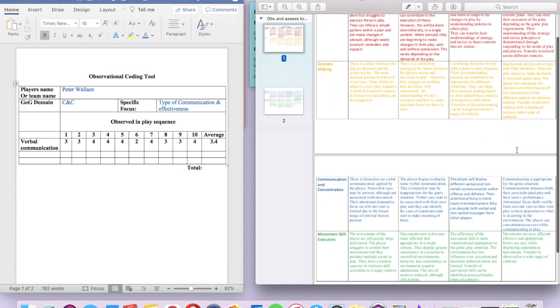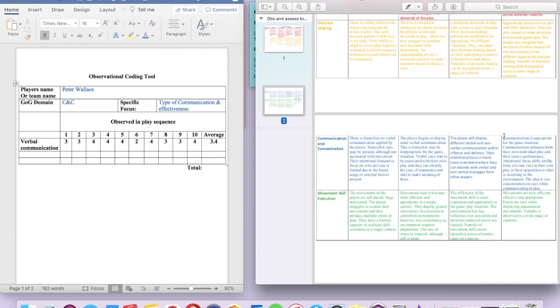If we look at the highly developed strand here, communication is appropriate for the game situation. Yep, that's obvious. Communication enhances both their own individual play and their team's performance, just like I was saying before. Yes, his play was enhanced by the way he was communicating, but also the team's performance. A lot of the good outcomes were from his team members' tackles and kicking performances, and that came off the back of his effective communication.